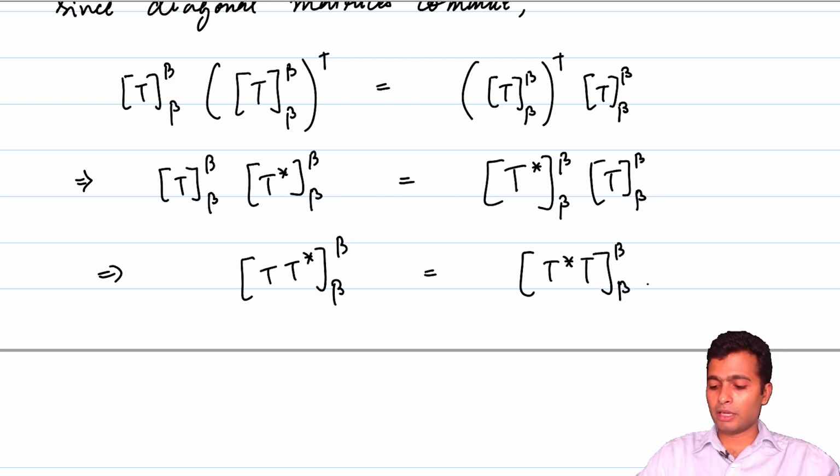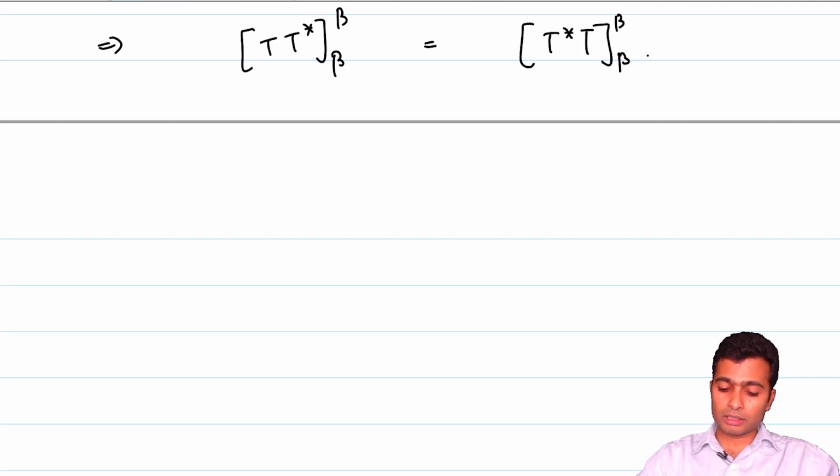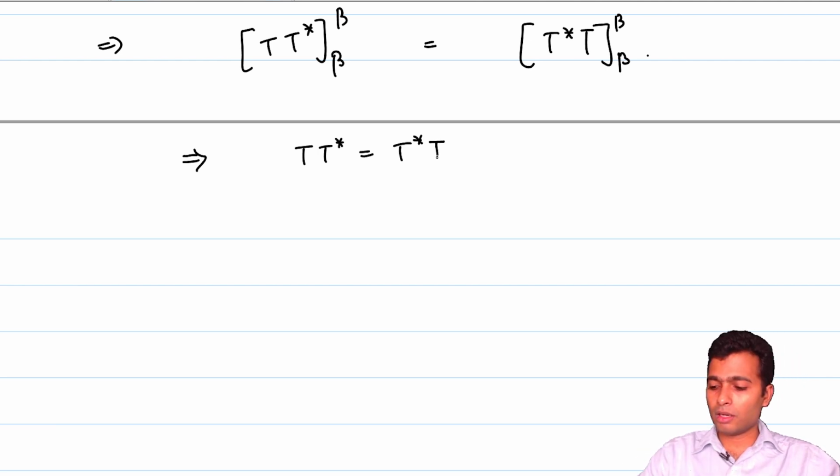So what it tells us is that if with respect to this orthonormal basis the matrix of T is diagonal, then T and T star commute. And as it turns out, this is the right notion to look at to study the diagonalizability of operators. There is a version of diagonalizability for operators which satisfy this particular condition, namely T T star is equal to T star T. This is exactly what is called a normal operator. Let me now give you a definition.